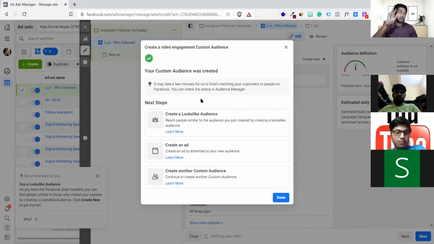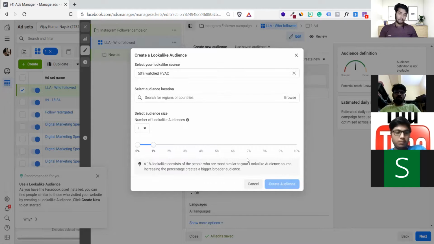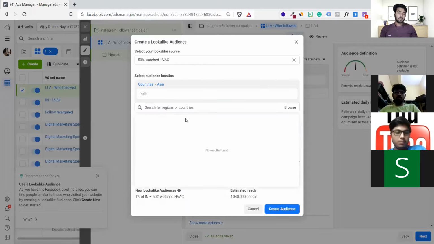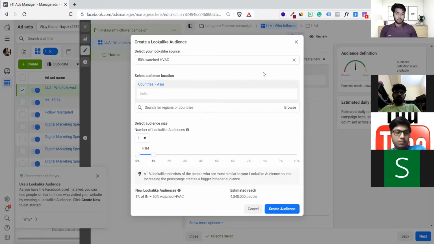Okay, it's saying you have given input to Ads Manager that you want to target those people who have viewed your particular video more than 50%. Now it's saying, do you want more persons like this, similar people like this? It's saying reach similar to the audience you just created, creating lookalike audiences. The moment I click on this, just see what will happen. It says in which region you want to create. Of course, India. You can go beyond India, across the globe.